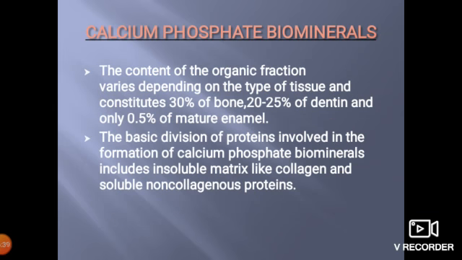Next slide also shows the calcium phosphate biominerals, continuation. The content of the organic fraction varies depending on the type of tissue and constitutes 30% of bone, 20 to 25% of dentin, and only 0.5% of mature enamel. The basic division of proteins involved in the formation of calcium phosphate biominerals includes insoluble matrix like collagen and soluble non-collagenous proteins.